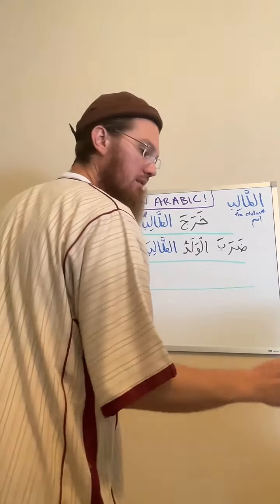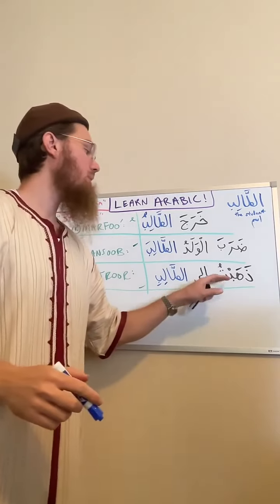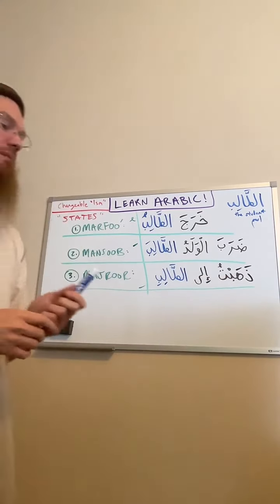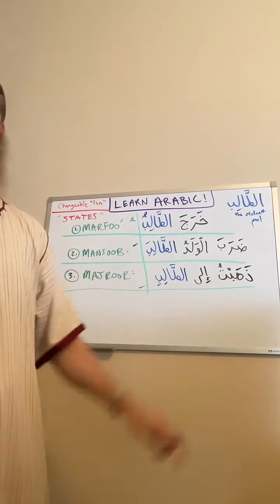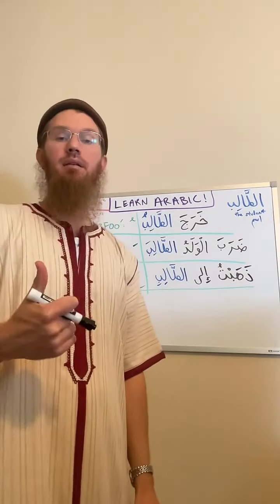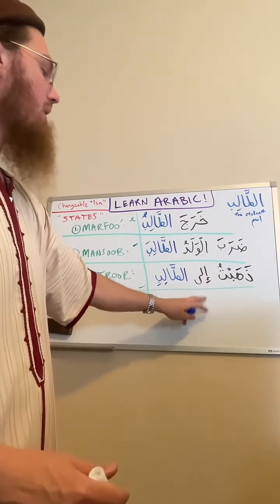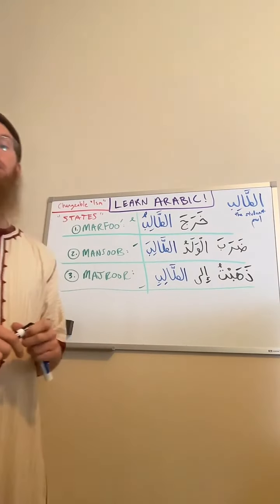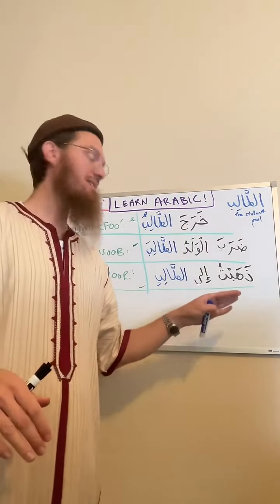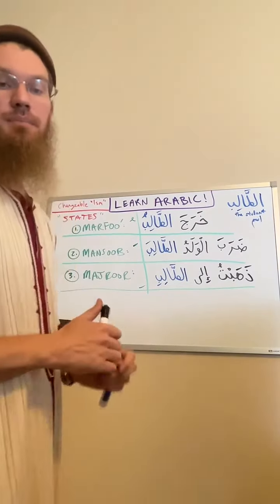Now the next final state we have is majroor. Dhahabtu means I went. This is a fi'l. It has a complete meaning and a relation to time. Dhahabtu, I went. Ila, what part of speech is ila? Ila means to. It doesn't have a complete meaning on its own. Therefore, it is a harf. And specifically, very good, it's a harf jar.